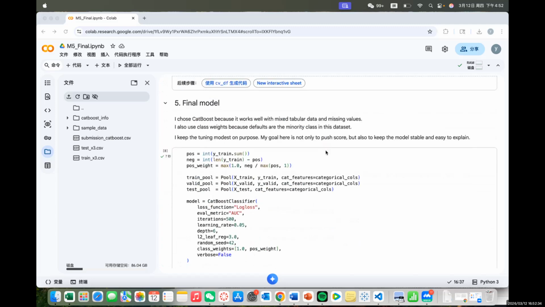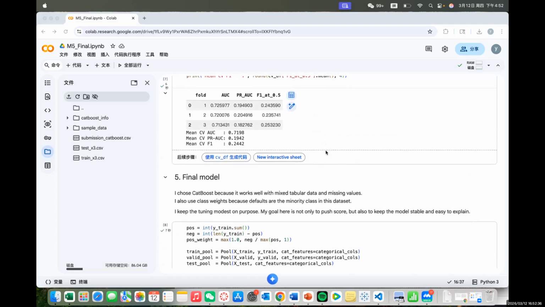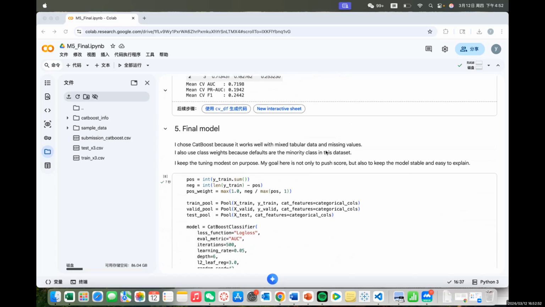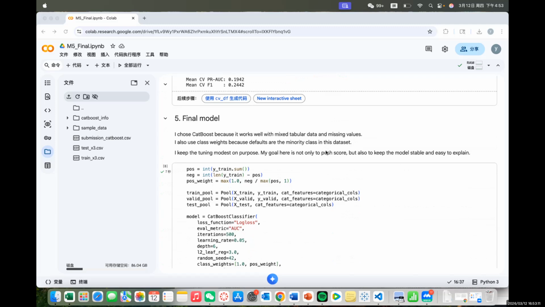At the local level, I looked at one validation case and checked which features increase or decrease the predicted risk for the person. This is useful because it helps explain an individual prediction instead of only showing the final score. I also checked the calibration, and results show that predicted probability does not perfectly align with the observed default rates, so the model is useful for ranking risk. The predicted probability should still be interpreted carefully.